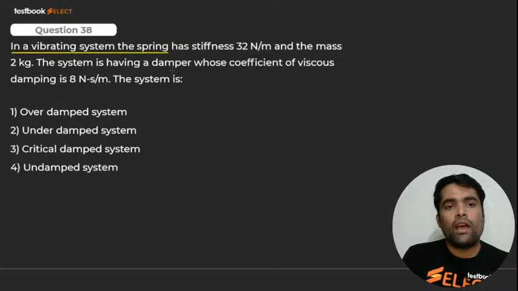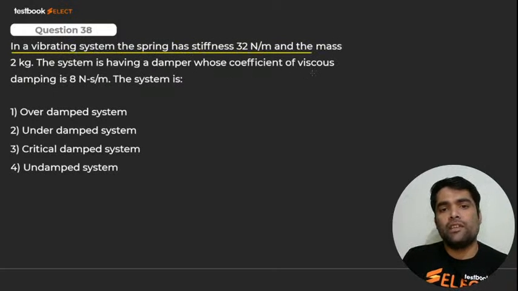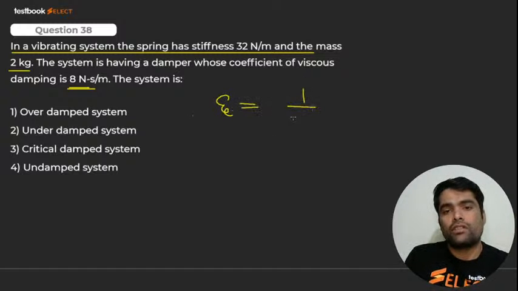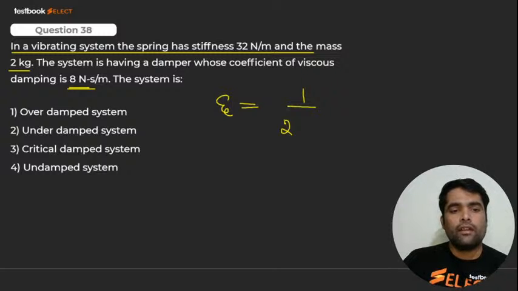In a vibrating system, if the spring has stiffness 32 and mass 2 kg and the damper coefficient is 8 kg, the system is overdamped. So my dear, find out the value of zeta, and that will be what? C upon, sorry, C क्या है? That is 2 under root km, right now? Yes. What is the formula for it? It is what, my dear?